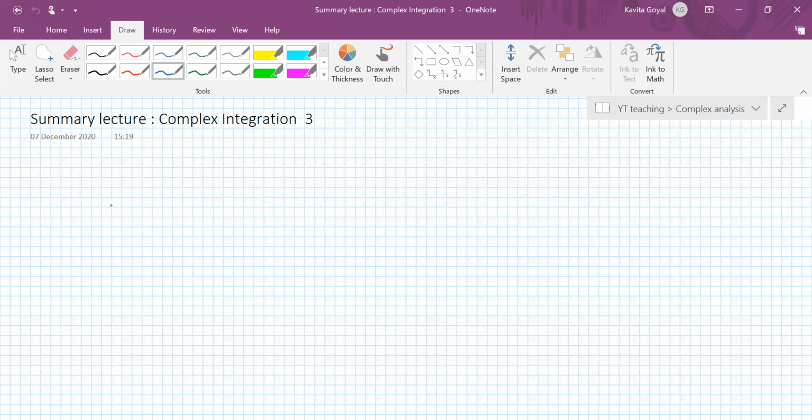So, if we look at the recap, in the last video we have given a meaning to this integral of f(z) dz when C is a curve in a complex plane.